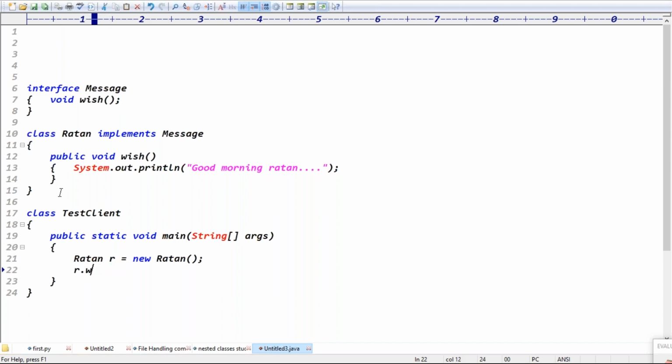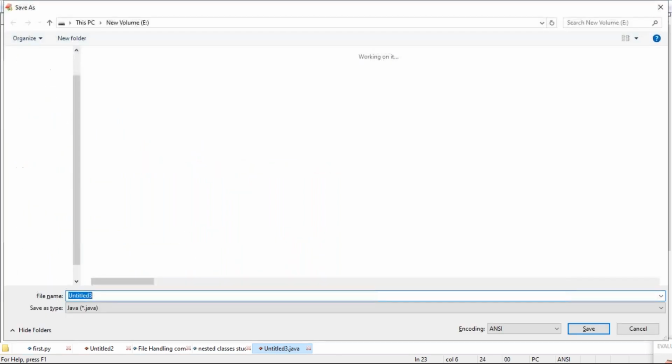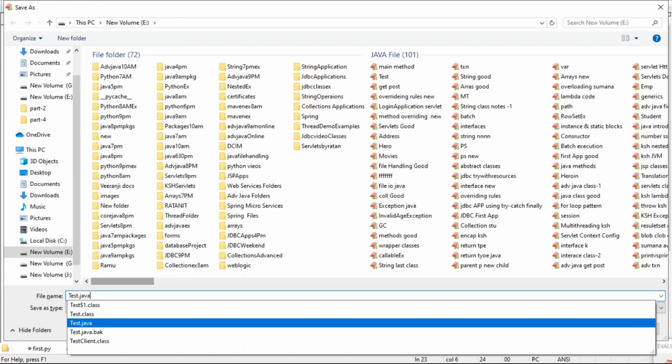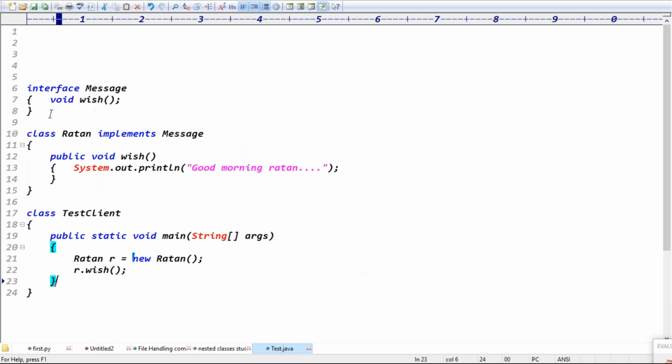That's it, guys. So generally, if the interface contains one method, there is an implementation class where you write the implementation of that method. Then you create an object of the implementation class and access the method. This is general code, we know this code already. This file is called Test.java.